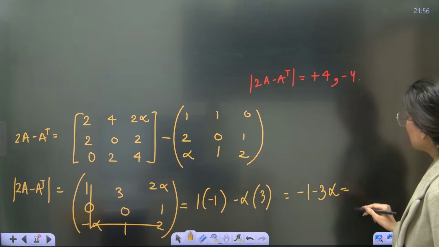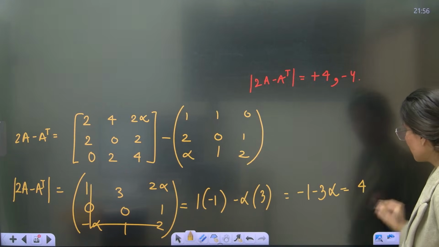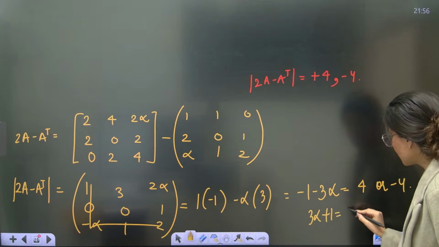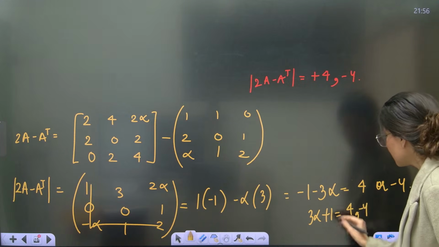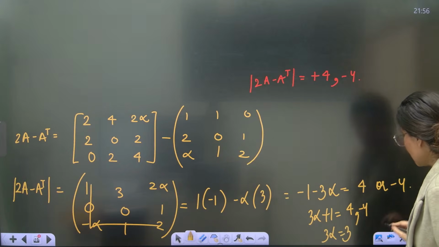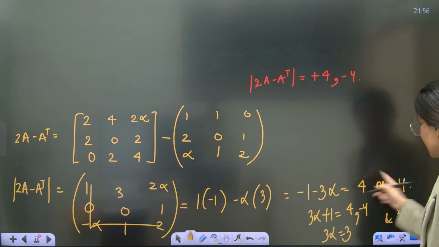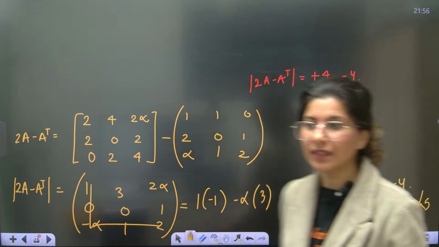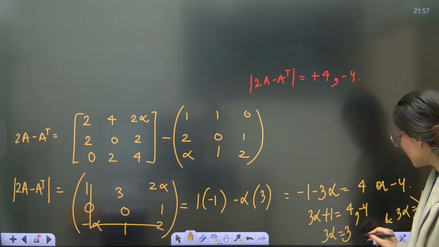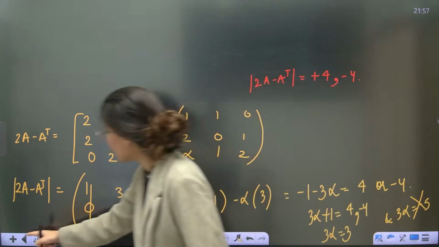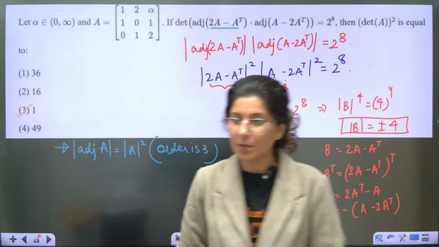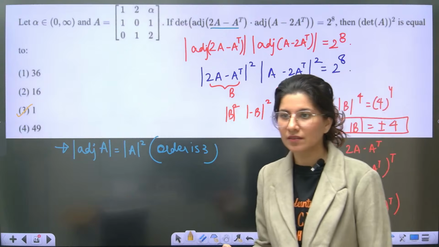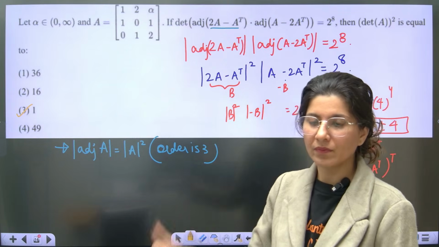So that is either 4, correct, or minus 4. So 3 alpha plus 1 is coming out as 4 or minus 4. So 3 alpha is equal to 3, and 3 alpha will be equal to minus 5. Obviously this is rejected because as per the question alpha is a positive quantity. Then alpha is equal to 1. From here we are already getting it. If I go back, alpha equals 1 is matching with my answer. Okay. Clear? Understanding? Alpha is equal to 1.